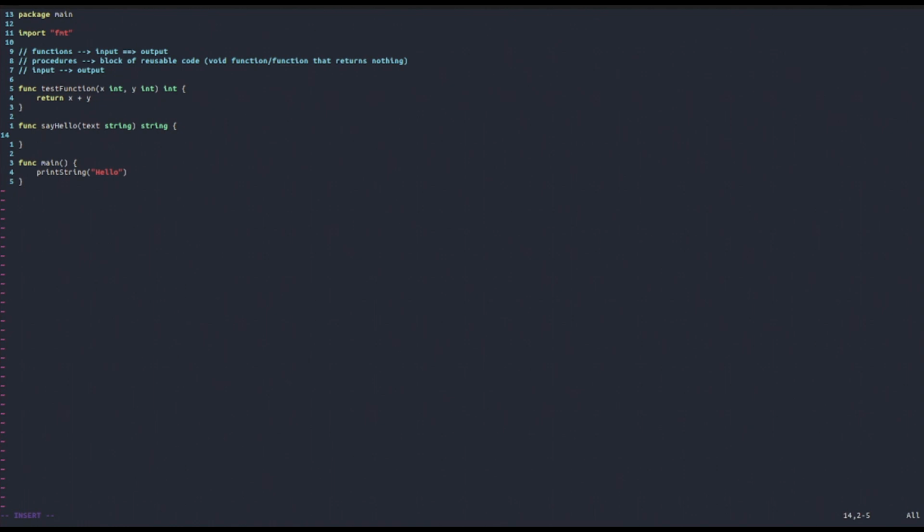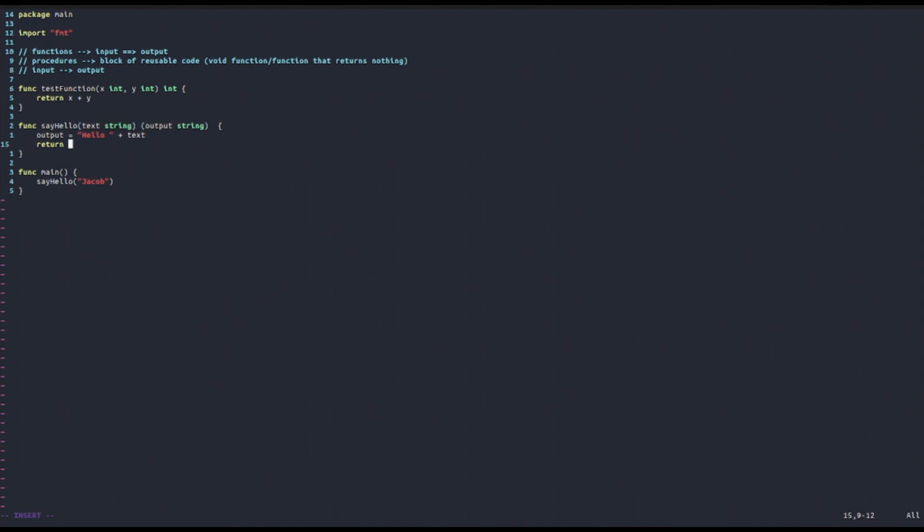Well, what we can do is we can actually define the variable that's going to be returned precisely here and specify its type. So for example, we can already specify here the name of our return value that can be output, and this is an identifier, so you can put an arbitrary name, for example type string. Then we're going to put the output equals to hello plus then the text, then return. And as you can see here, we do not need to specify what we return because it's already specified up here.